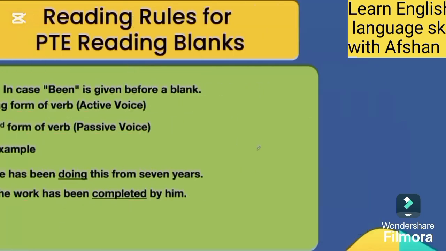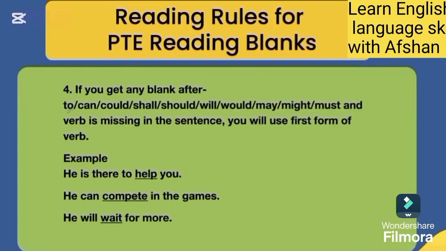A and an are both articles, and we use both articles before a singular noun.